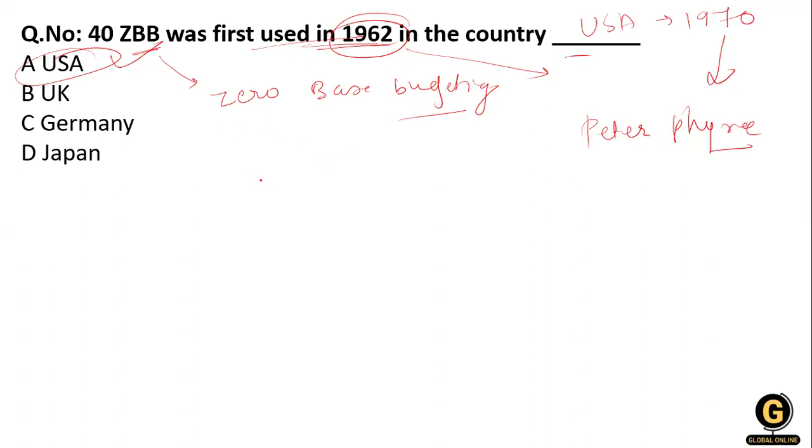You have to create your budget every year from zero. That means scratch, zero base. This is zero base budgeting, first used in USA in 1970 and used by Peter Ferry.